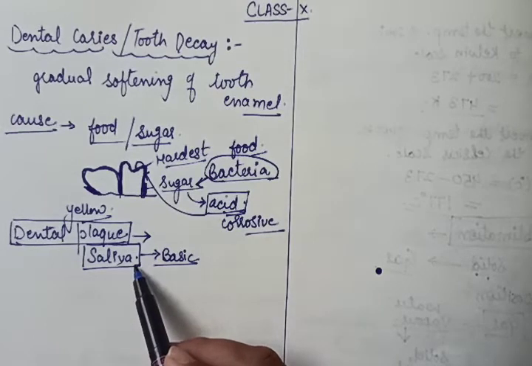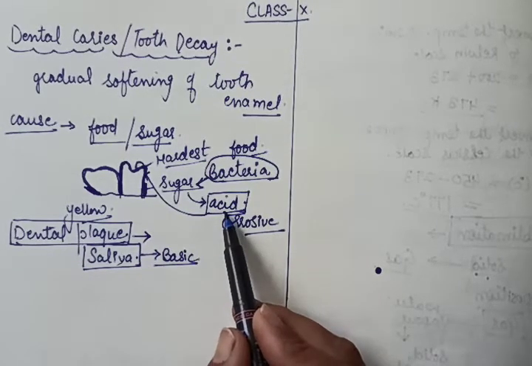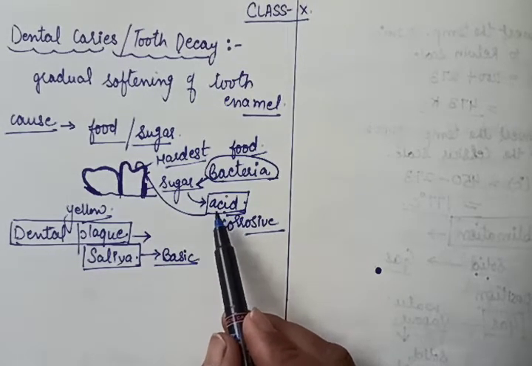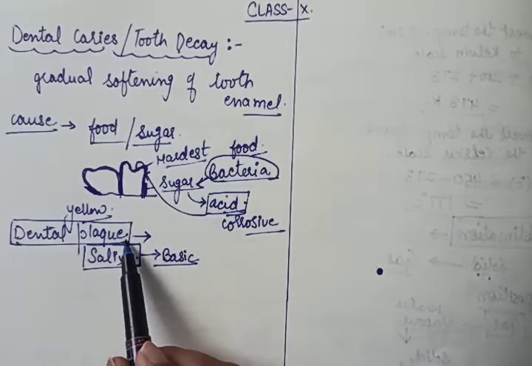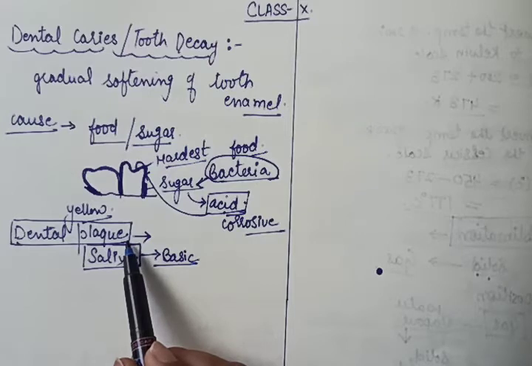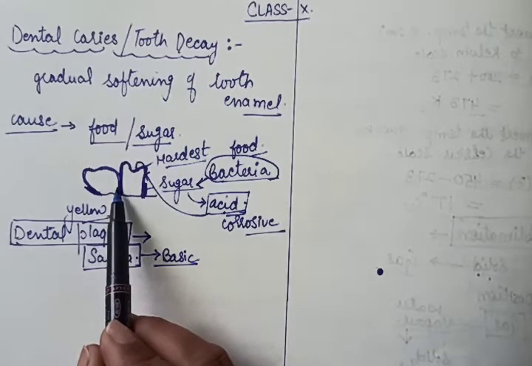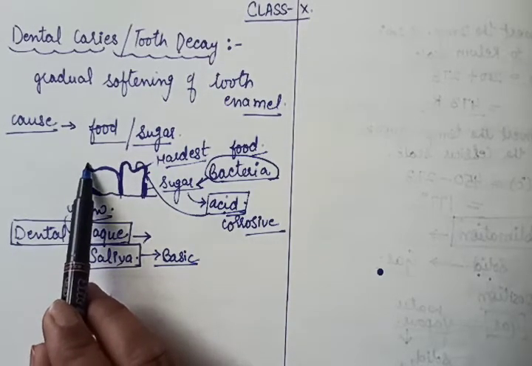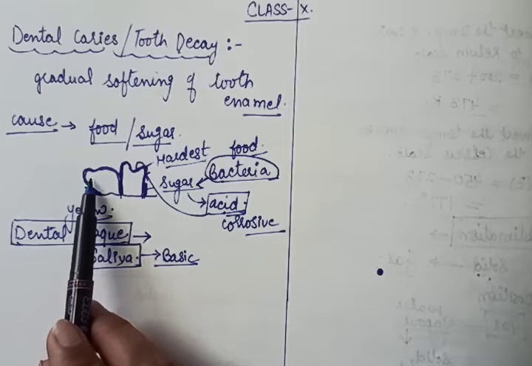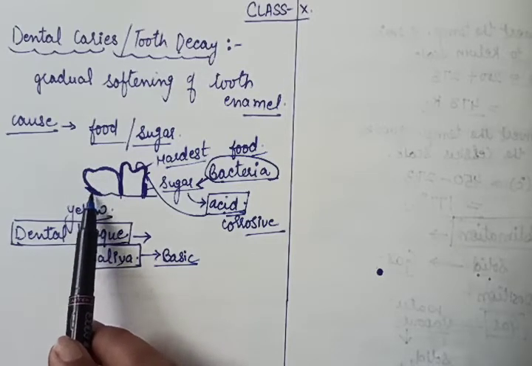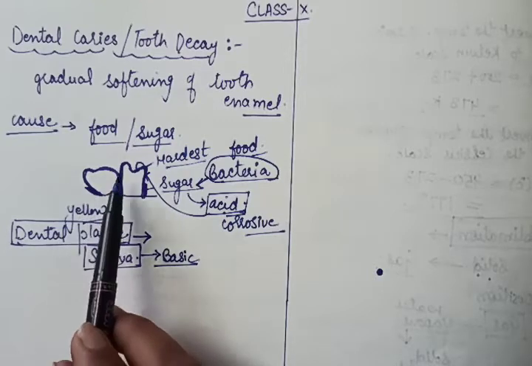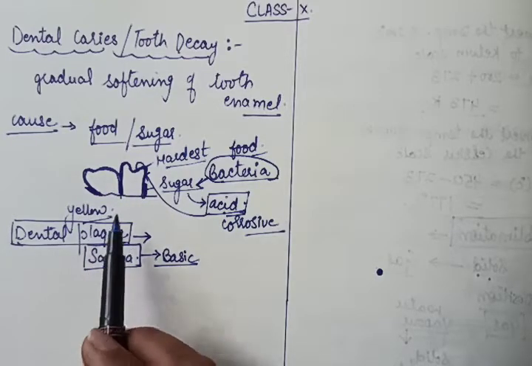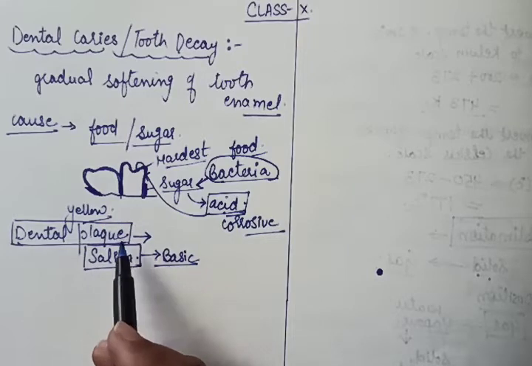So saliva has the ability to neutralize this acid, but it does not reach it. Why? Due to the formation of this plaque. Due to the covering on the teeth, the saliva does not reach the bacteria and the acid produced by them. So it leads to more infection and more problems, irritation also, pain also.